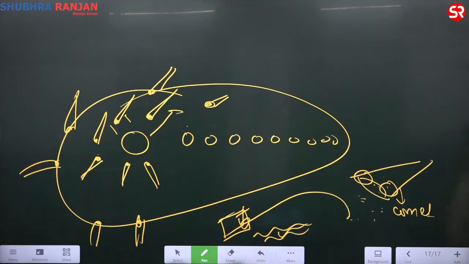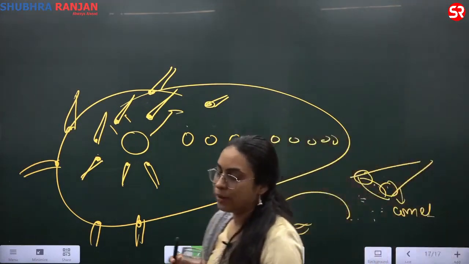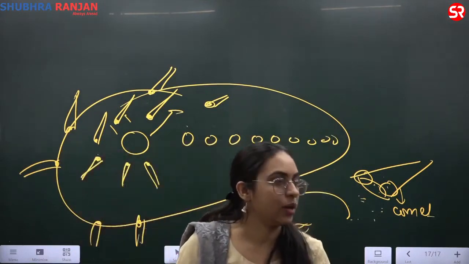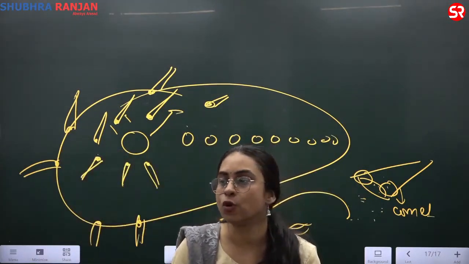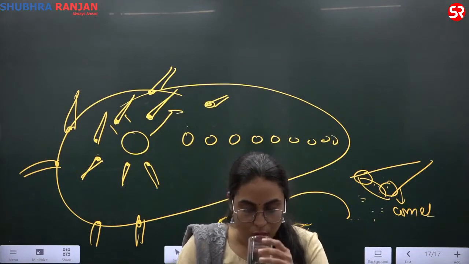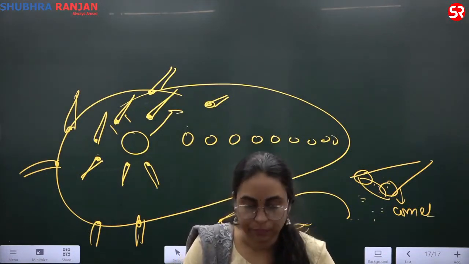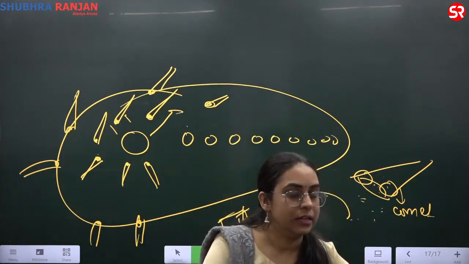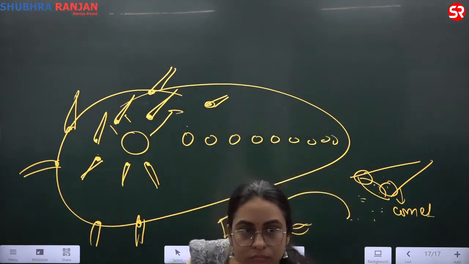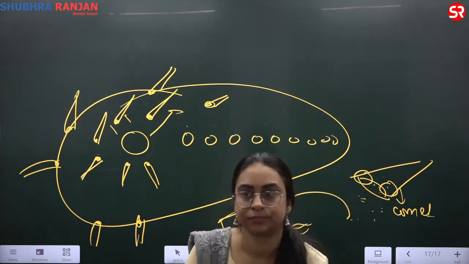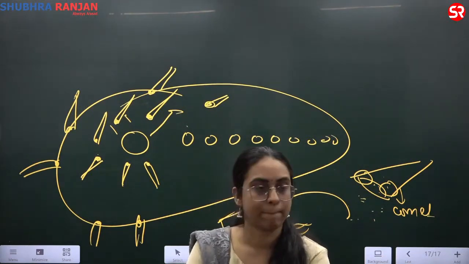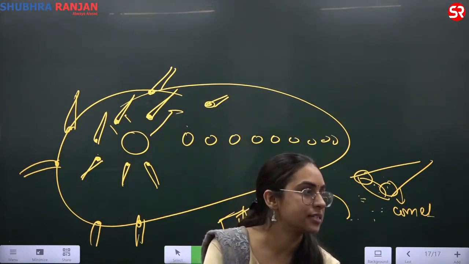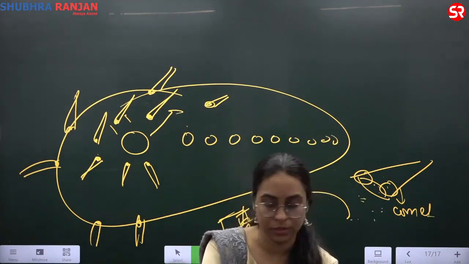Okay. Then, second point: comet has frozen gases along with dust, rocks and metallic minerals.